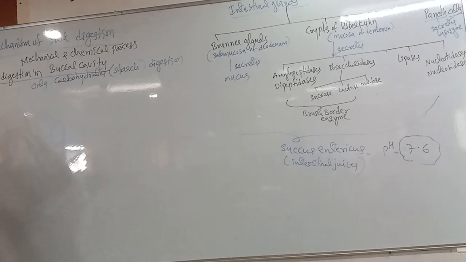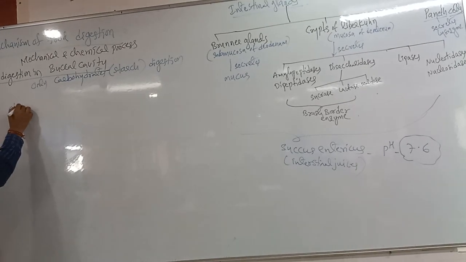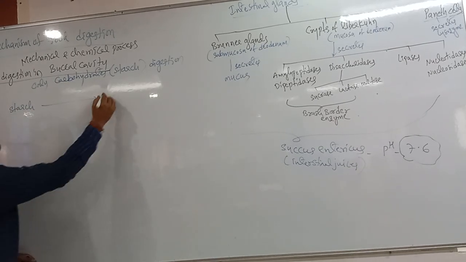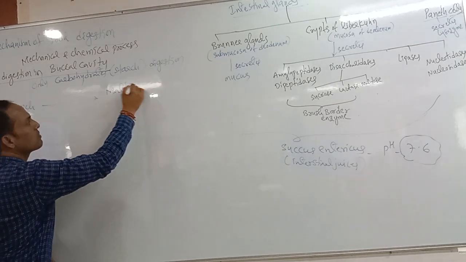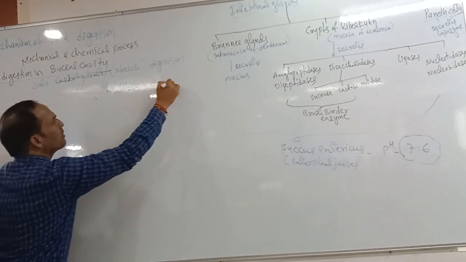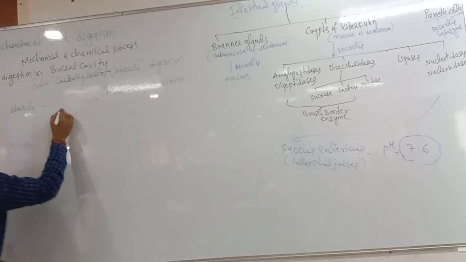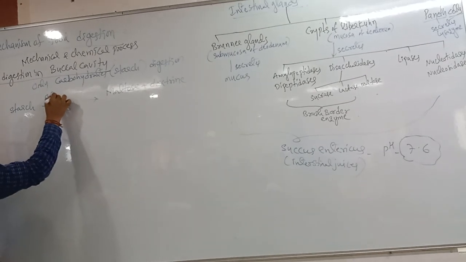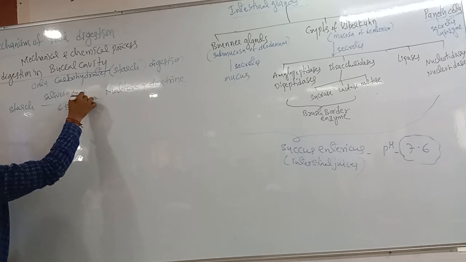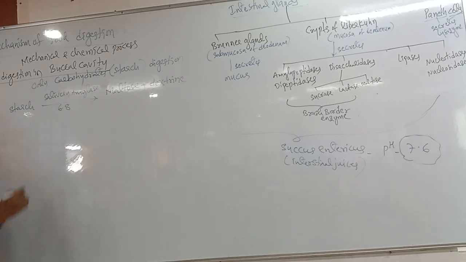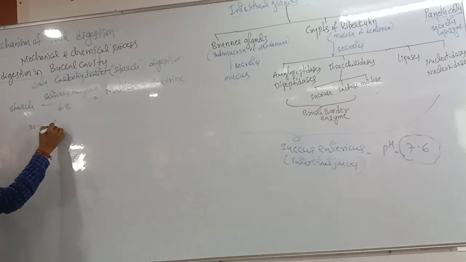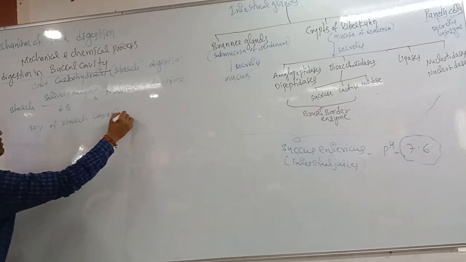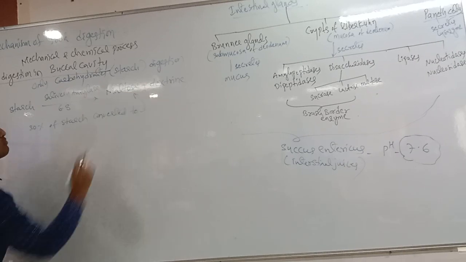Clear? So mainly salivary amylase. Directly we have to write the equation. Starch is converted to which one? Maltose plus dextrin, in the presence of salivary amylase at pH 6.8. Totally 30% of starch is converted into maltose.